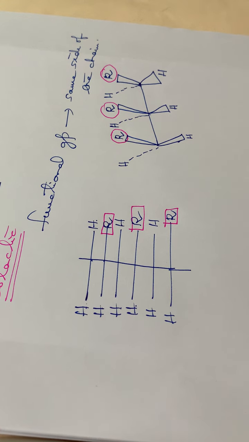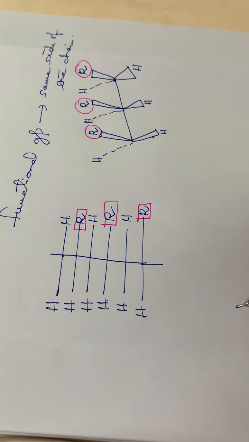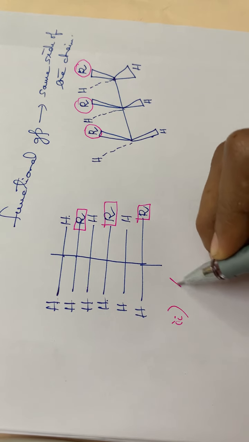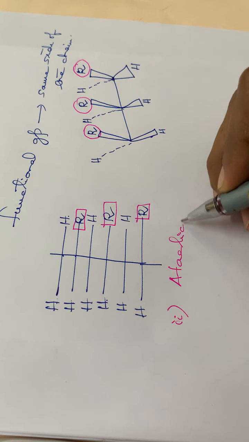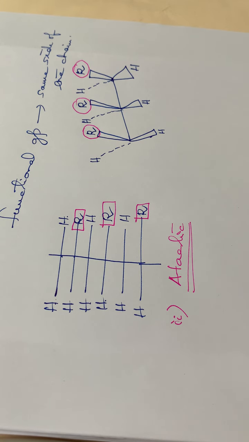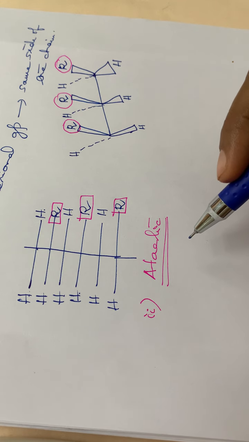Okay, so you have to write these examples also if you are asked to write the isotactic polymer. Okay, then the next one, that is the atactic polymer. Second one, atactic polymer. Atactic, normally if A is prefixed, we can say that there is no tacticity or no orderly arrangement, isn't it? So there will not be any orderly arrangement for an atactic polymer.